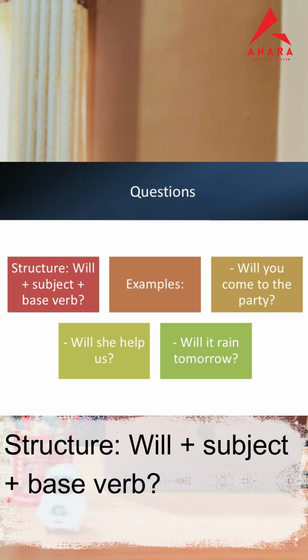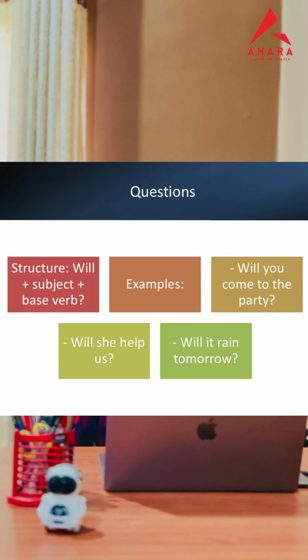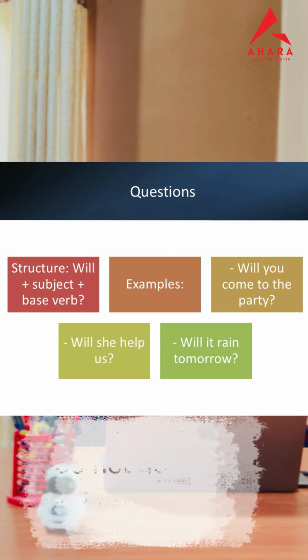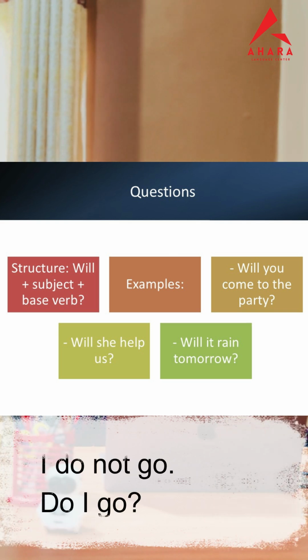But what we are doing is, if it is a negative sentence or a positive sentence, the will stays in the second position with the subject. When it comes to the question, we are moving the will to the front. Similarly, we did the same in the simple present tense as well. We said, I don't go, then we move the do to the front, do I go, when it comes to the question form. So we were talking like that. Let me take you to the examples.